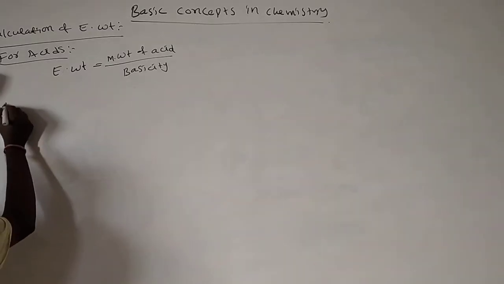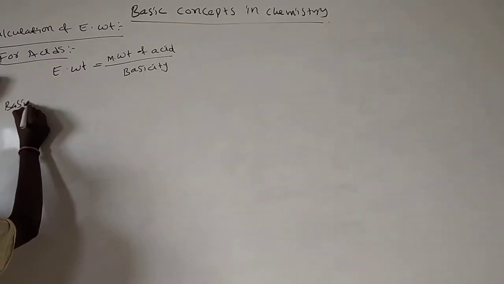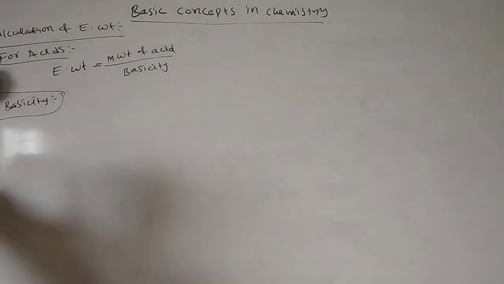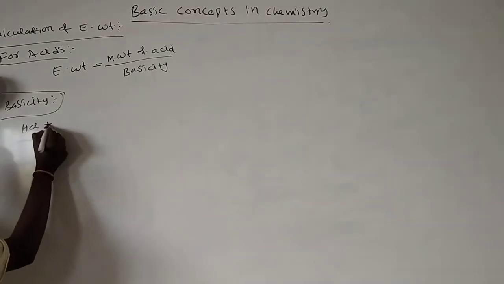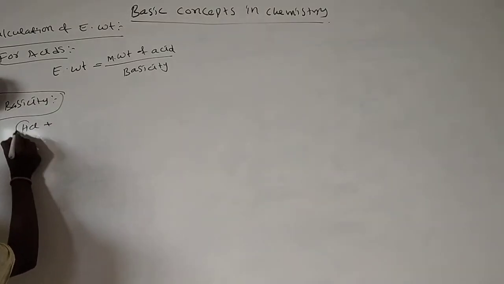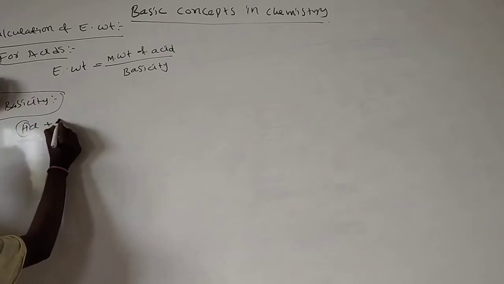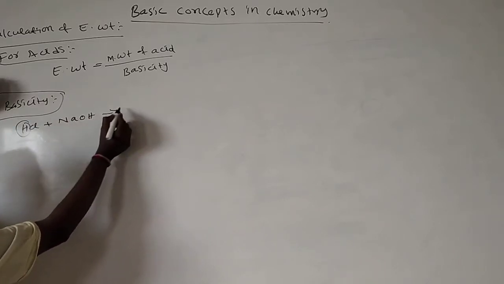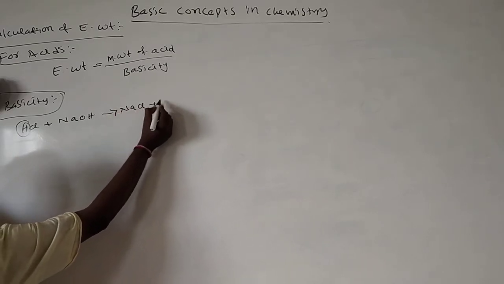Here one more question arises: what is the meaning of basicity? For example, take hydrochloric acid. It has only one hydrogen, so it can react with only one mole of base and form salt and water.